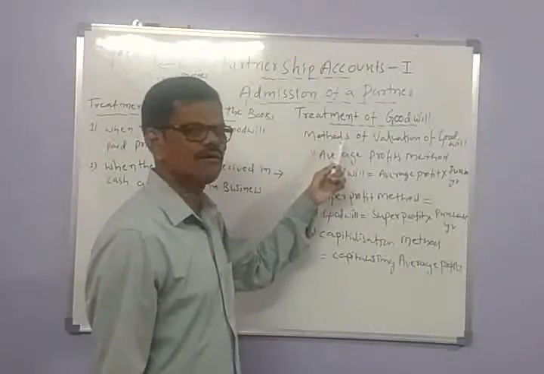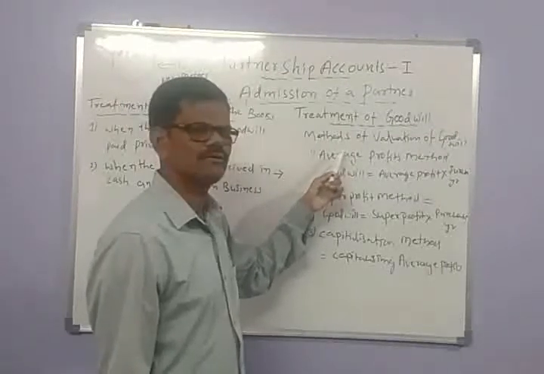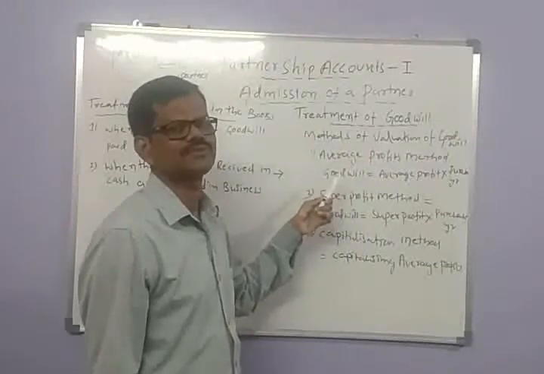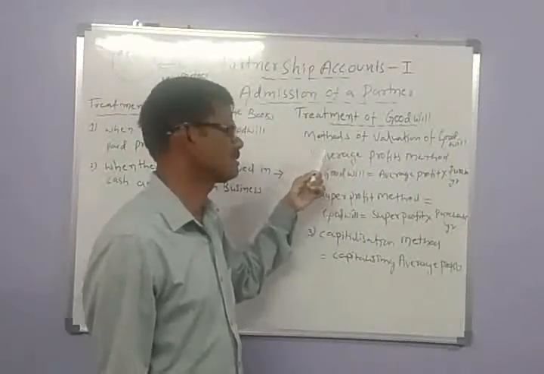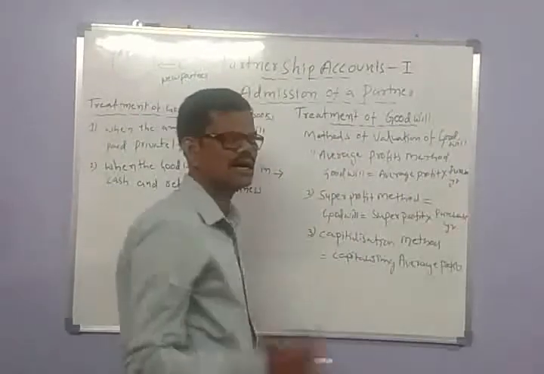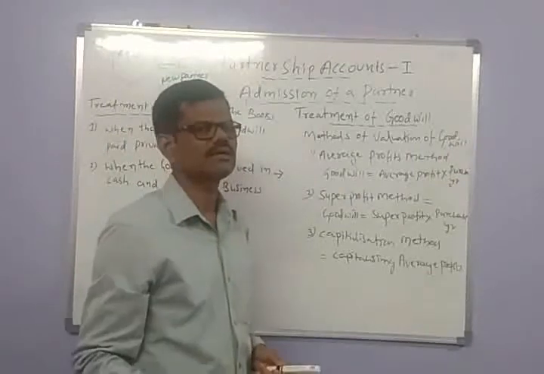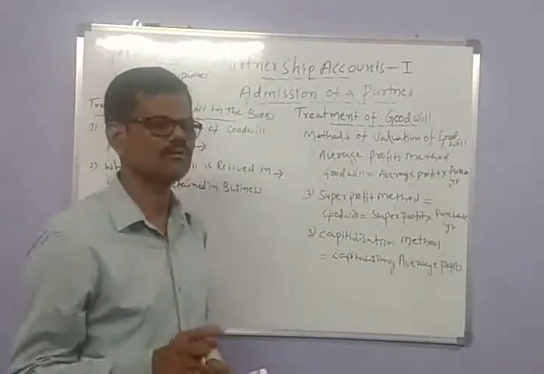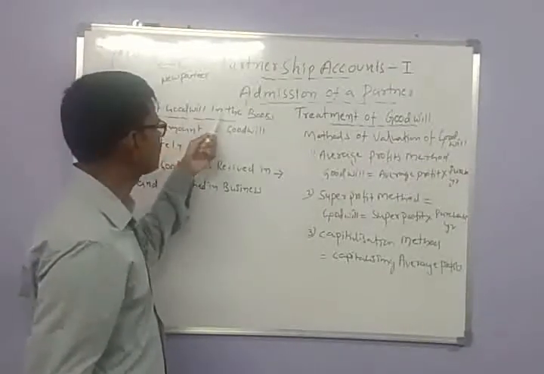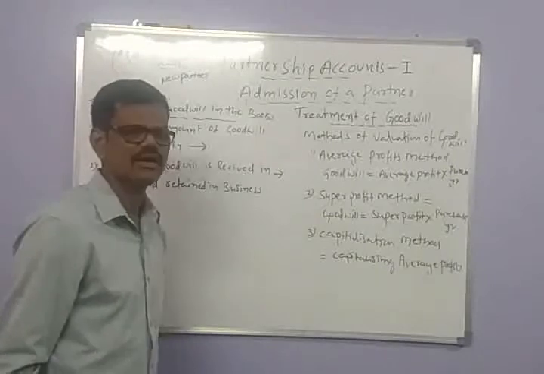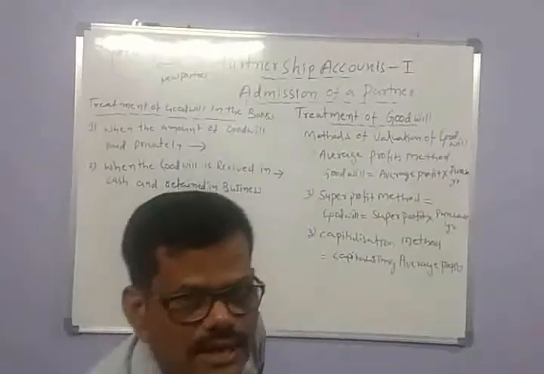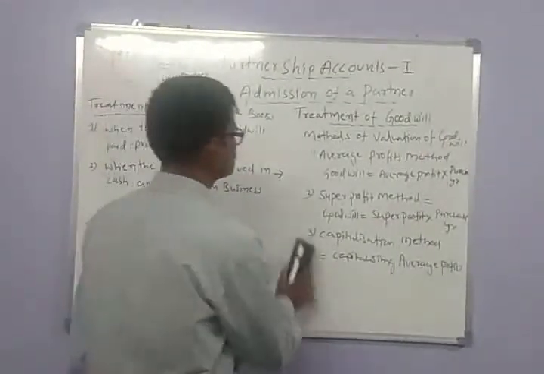Actually, probably the goodwill valuation is given in the problem itself. So according to the information available in the problem, you have to calculate the goodwill. After calculating the amount of goodwill of the business firm, next you have to make treatment of the goodwill in the books of accounts. Now let us discuss how the goodwill will be entered in the books of accounts.